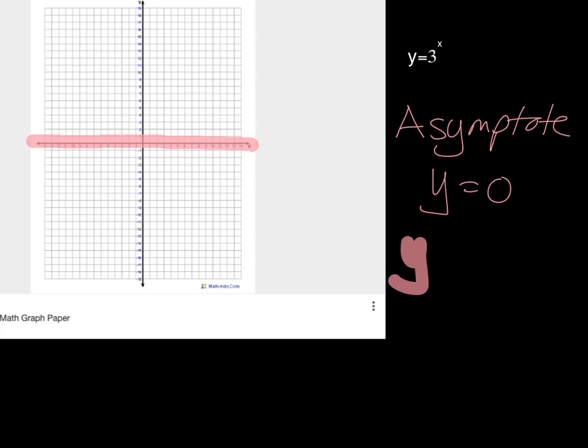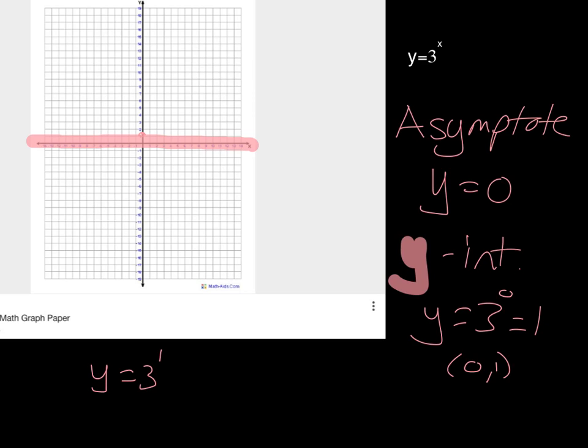So our y-intercept would be when x equals 0. Substitute in 0, 3 to the 0 is 1, so my y-intercept is (0, 1). Then I will also find one other point, so let's just substitute in 1. So I have y equals 3 to the 1, or 3, so that point would be (1, 3).